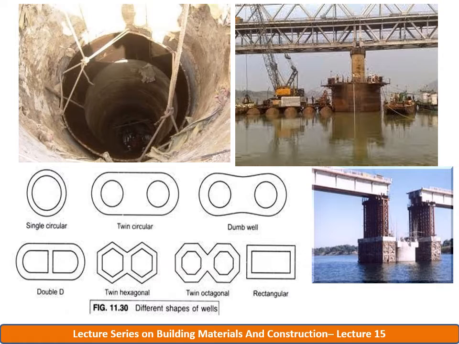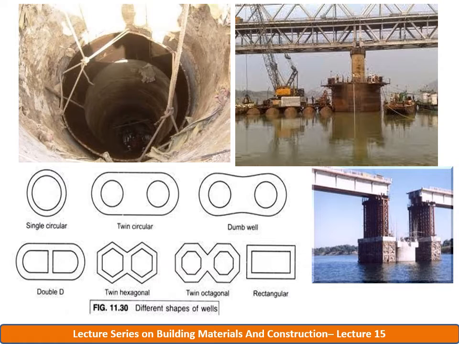However, the disadvantage of the circular well is in the direction parallel to the span of the bridge. The diameter of the well is much more than the minimum size required to accommodate the bridge pier, and hence the circular well causes more obstruction to the waterway than the bridge pier does.